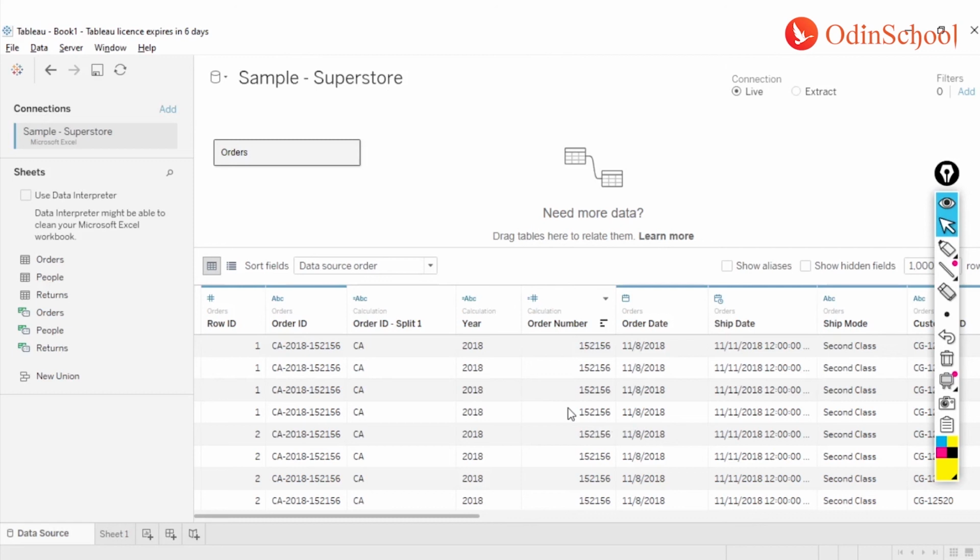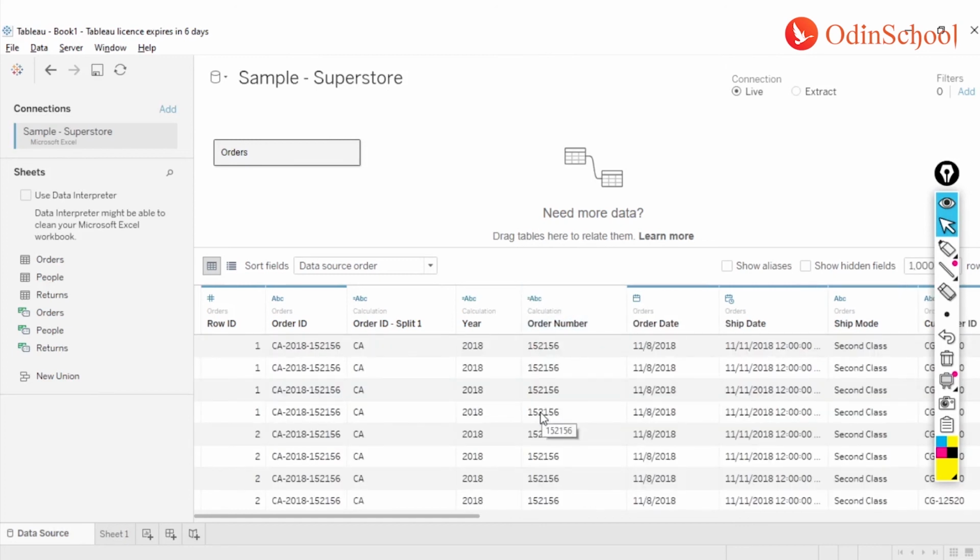It's going to add up all these values, which doesn't make much sense, right? So we can retain it in the ABC or string format, so that Tableau does not add those values and showcases them as independent, individual values, right?